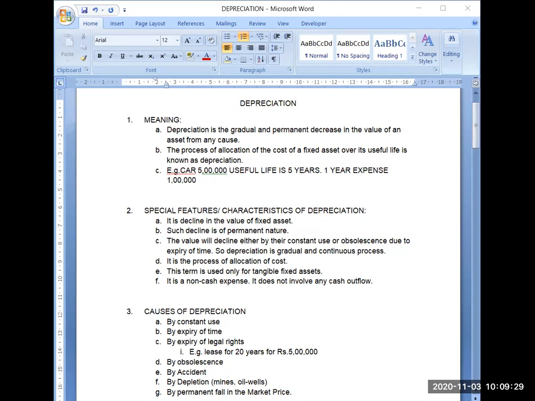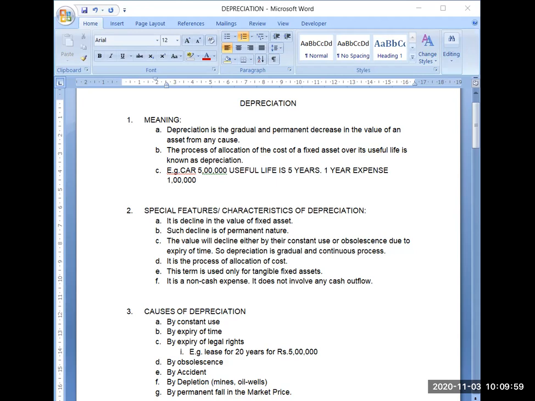In a day it will not expire. In a day it will not become obsolete. Over the time, it will take time. So that's why it is a gradual process. It's a continuous process. It is the process of allocation of the cost, that I have explained earlier also in the meaning, that in one way depreciation is the process of dividing the cost of the asset over its useful life, so that we will be able to charge that expense to our profit and loss account.